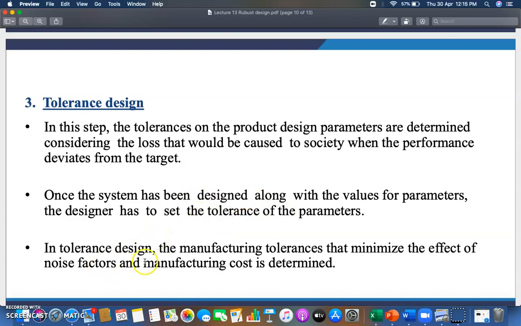And in tolerance design, the manufacturing tolerance is set to minimize the effect of noise factors. Means you have to consider manufacturing tolerance, which you have already seen in your manufacturing subjects, as you are all from the mechanical engineering domain.